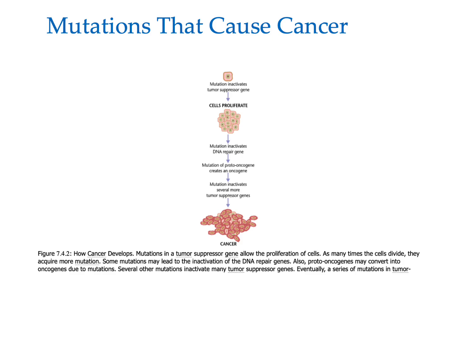So the mutation might inactivate a DNA repair gene, which means that the DNA that's defective will be allowed to proceed through cell division. There could be a mutation of a proto-oncogene, which is going to accelerate cell growth. And then we might have another mutation that inactivates tumor suppressor genes.